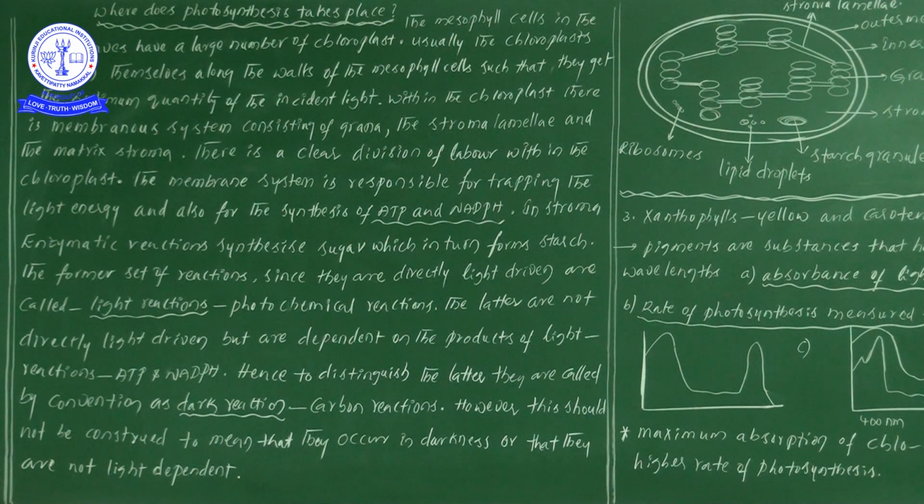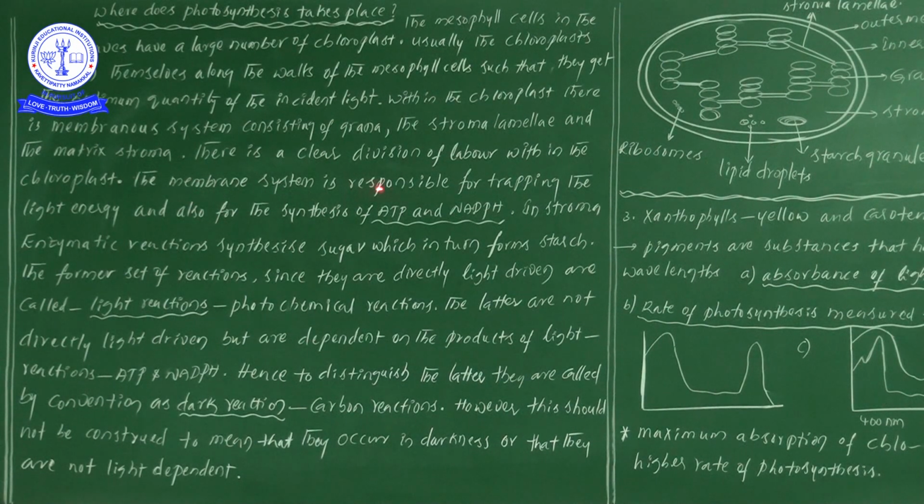Why do these thylakoids come together and arrange like a stack, a stalk of thylakoids? To absorb a sufficient, optimum quantity of sunlight. So that's the point we are learning now.